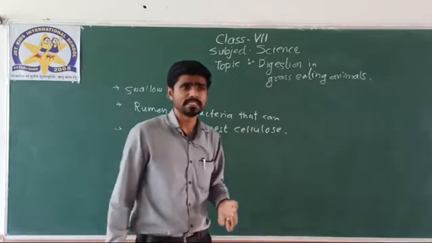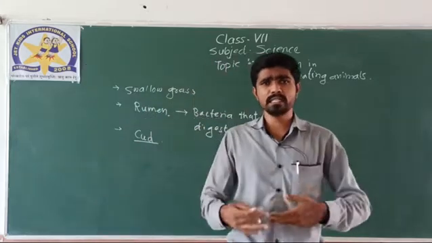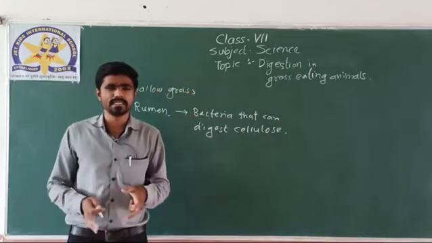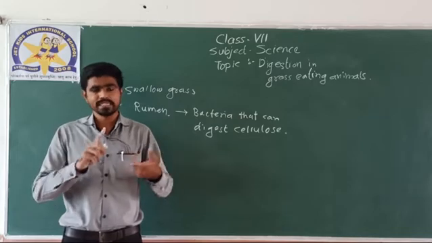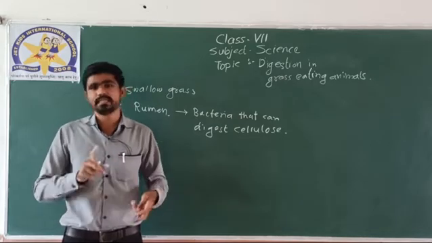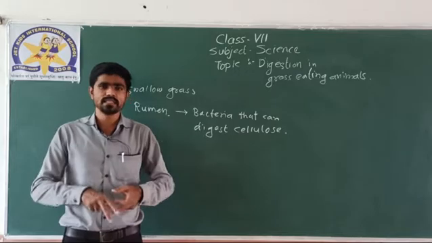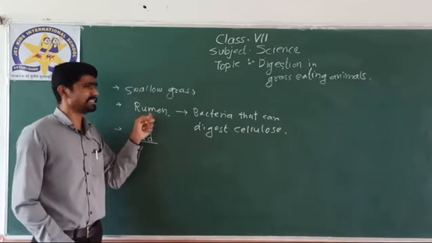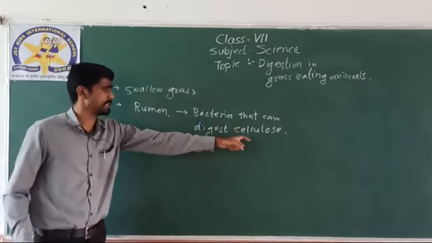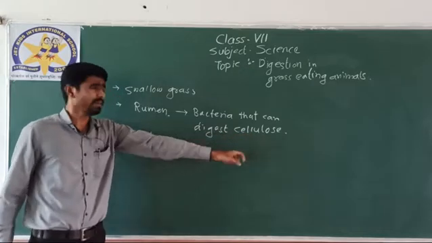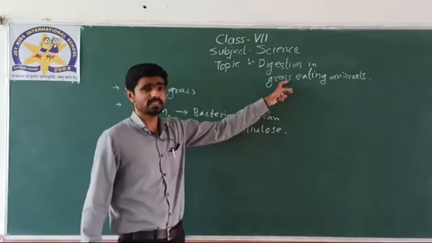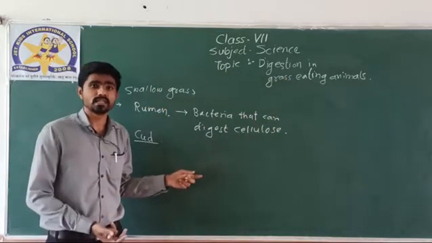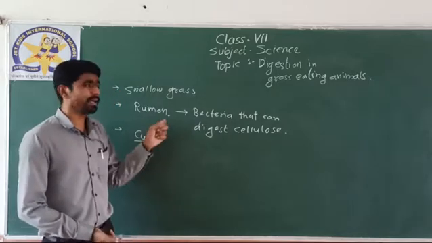If it is partially digested, then proper digestion is yet to occur, and where will it occur? Inside the stomach. Afterwards, the digestion process is the same. It has esophagus, stomach, and intestine. The grass-eating animal has some other parts also, but the rumen is the peculiarity. What exactly is in the rumen? Bacteria that can digest cellulose. Why do we say cellulose here? Because cellulose is present in grass. Grass is made entirely of cellulose, so to digest it a different mechanism is needed, right? And that will be provided by rumination.